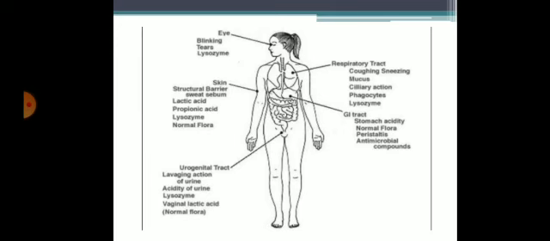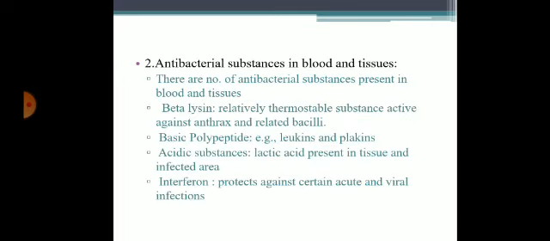In the respiratory tract, the mucous membrane which is lined, ciliary actions, phagocytes, lysosome, coughing and sneezing. In the GI tract, stomach acidity, that is, the pH of the stomach is low. Normal flora, peristaltic activity, antimicrobial components.